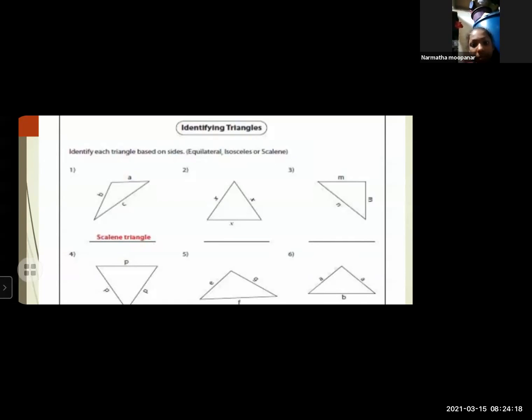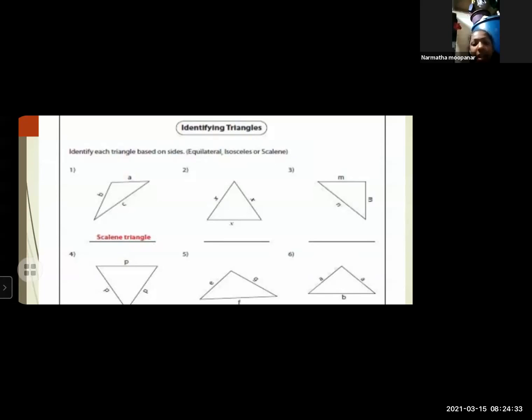Now in the picture 2, which type of triangle is this? Can anyone tell me? All the 3 sides are denoted by X. So which type of triangle is this? Equilateral triangle. Very good, fantastic. As all the 3 sides are here equal, so this is equilateral triangle.